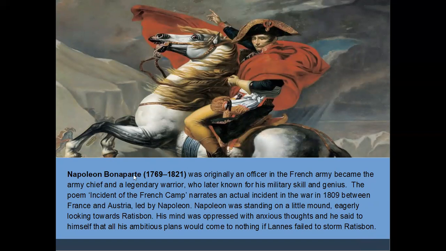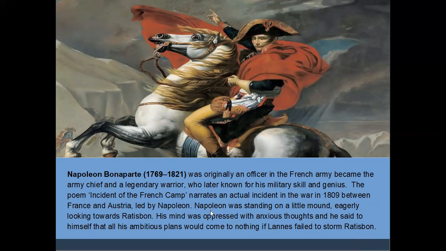So Napoleon Bonaparte was an officer in the French army and he became the army chief and a legendary warrior. And this poem, Incident of the French Camp, narrates an actual incident, a real incident, in the war in 1809 between France and Austria, which was led by Napoleon.